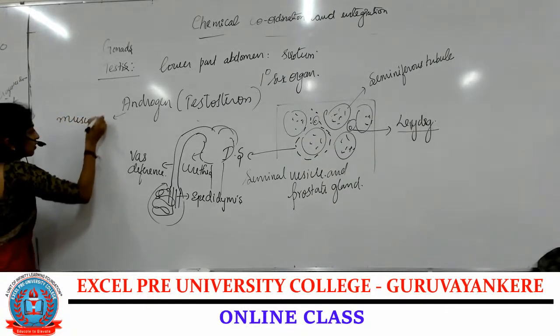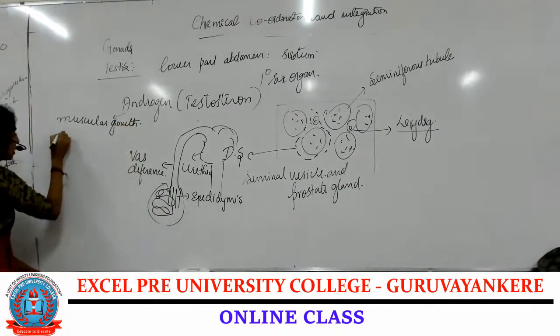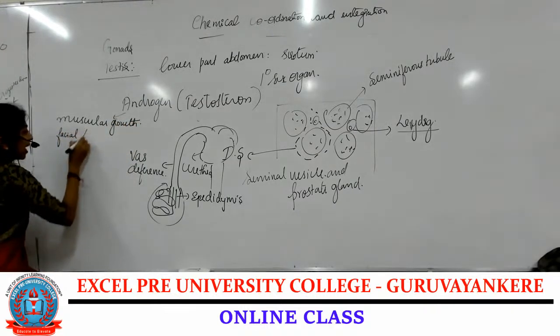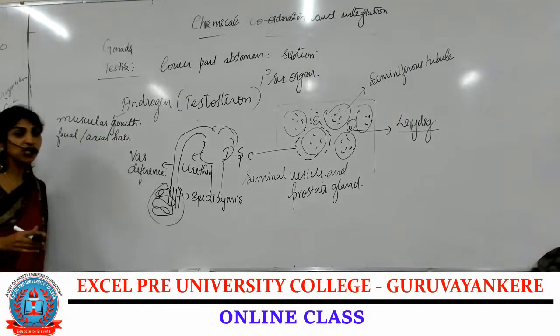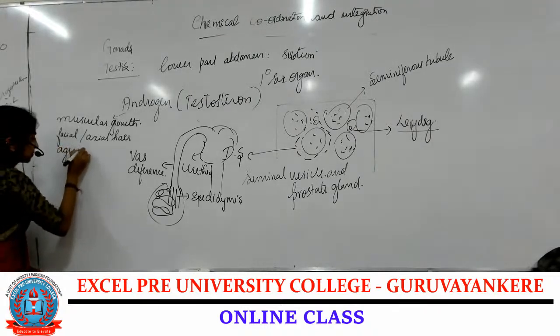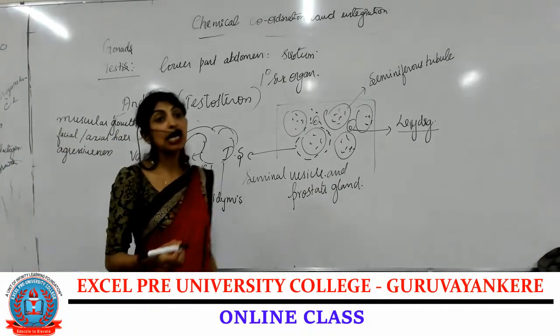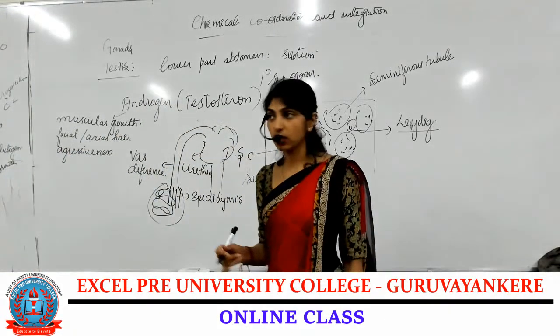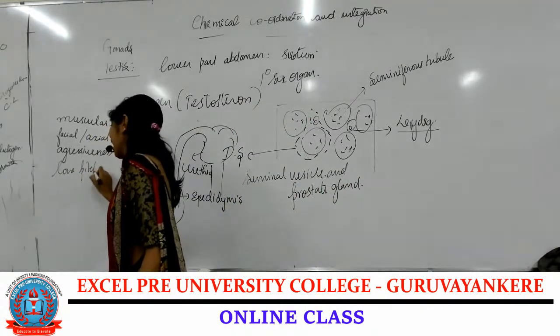muscular growth, then development of facial and axial hair. Facial hair, that is mustache and beard, axial hair, central body hair. And then aggressiveness. Males are more aggressive than females, and low pitch voice. Females will be having high pitch voice.